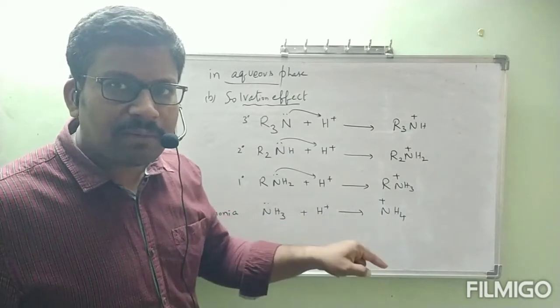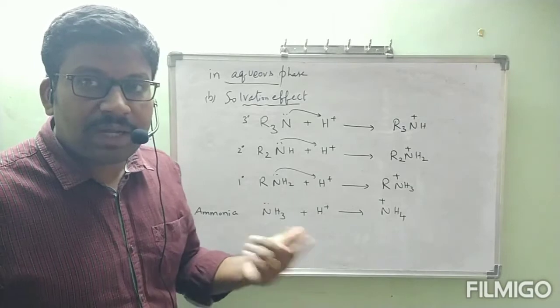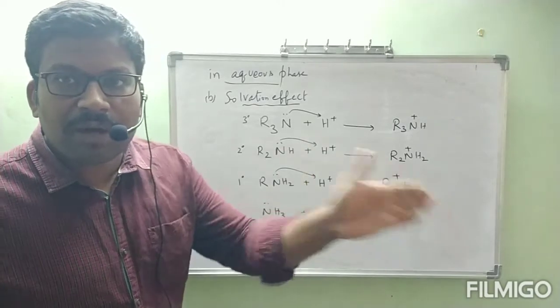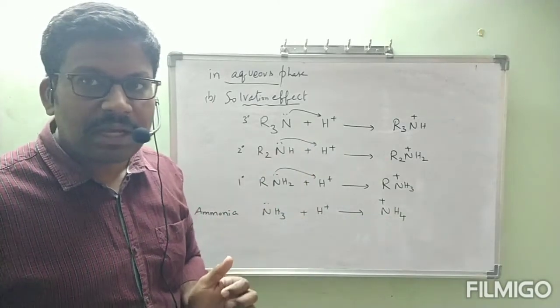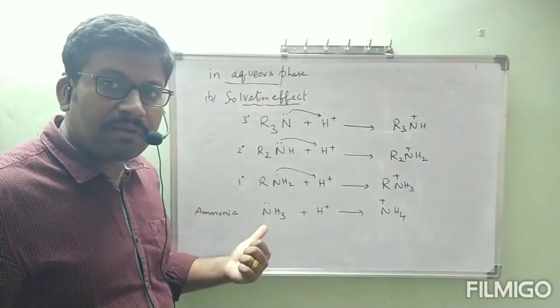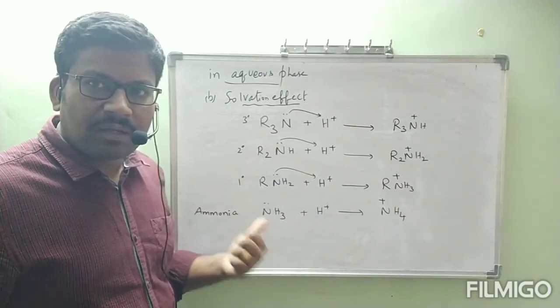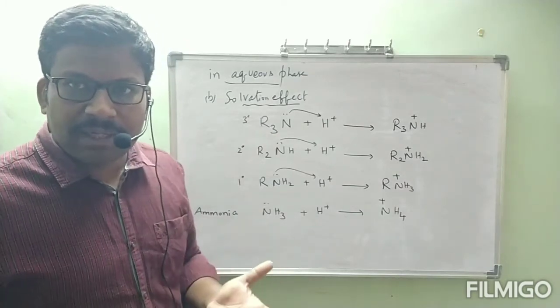How it is going to be formed? When this ammonia donates lone pair of electron to H plus, then only it is going to be formed as ammonium ion. That means if it is more stable, it will donate the lone pair of electrons easily. Correct? Because everyone tries to convert to stable state.